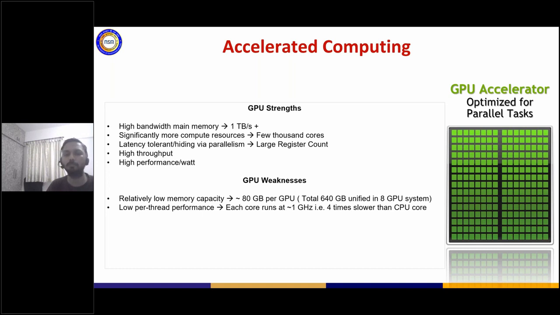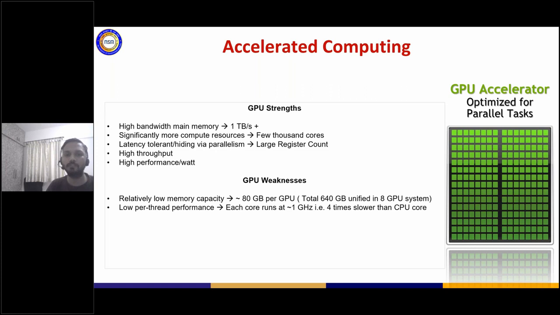You cannot go beyond that. You can distribute your memory across these 8 GPUs and allocate 640 GB. Beyond that, it goes onto the CPU, and then you have to keep on transferring it. We will get into the unified memory part in later sessions. But this is one of the bottlenecks, or weaknesses, of the GPUs.